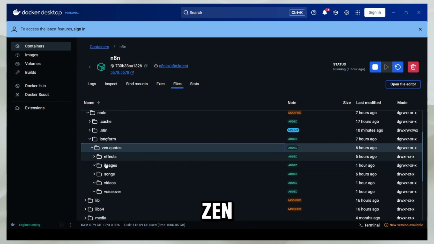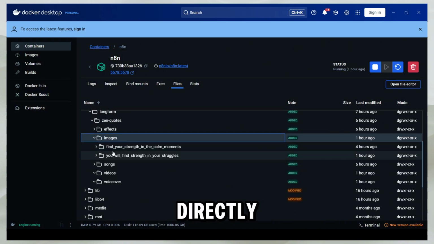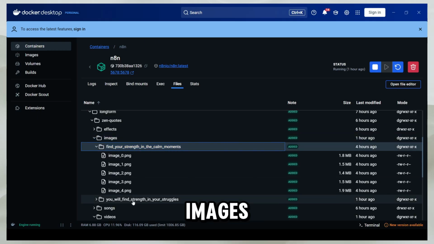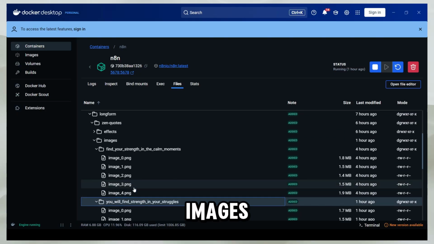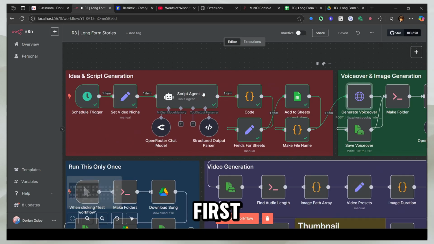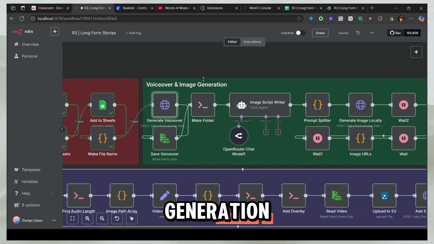You can see in the Zen quotes there are images, right? We don't store the images directly, we store them in folders. For example, this is one video, Find Your Strength in the Calm Moments, and it has all the images. This is another folder, it has all the images. That's how we're going to store the images. So now we have completed our first section, which is the idea and script generation. Now let's get over to the voiceover and image generation section.